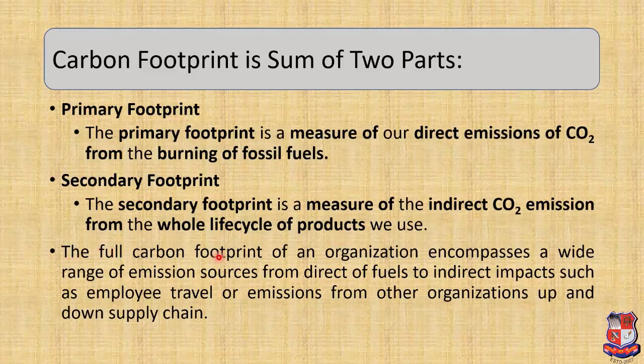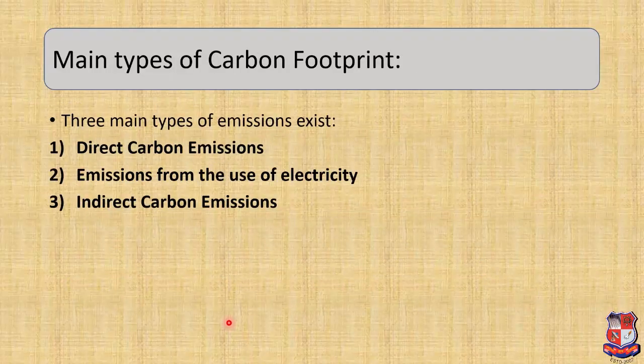Now, the full carbon footprint of an organization encompasses a wide range of emission sources from direct use of fuels to indirect impacts such as employee travel or emissions from other organizations up and down the supply chain. Now, that is about parts of carbon footprint.